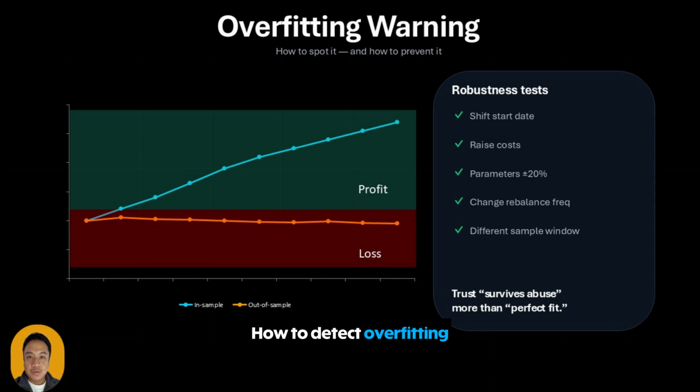How to detect overfitting. Strategy performance collapses out of sample. Small parameter changes flip results. High turnover with tiny average edge. Performance concentrated in one short historical period.